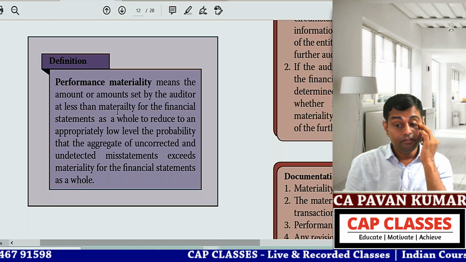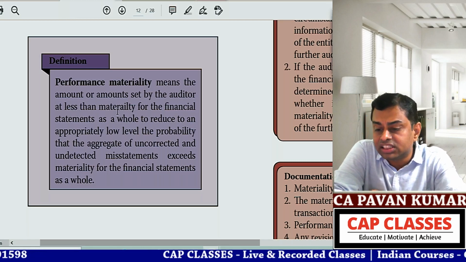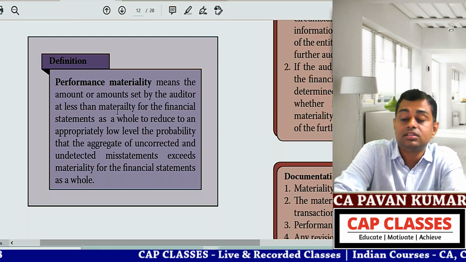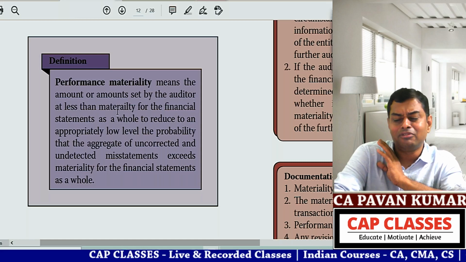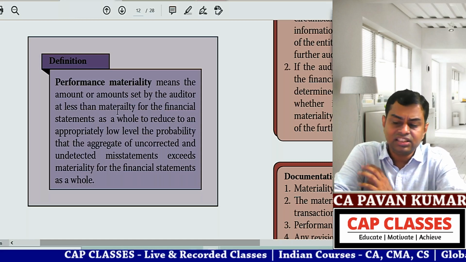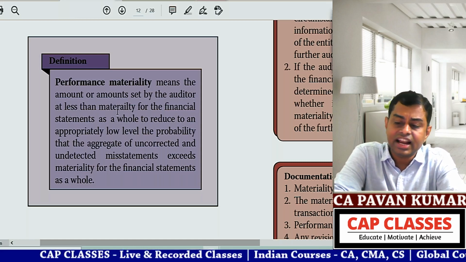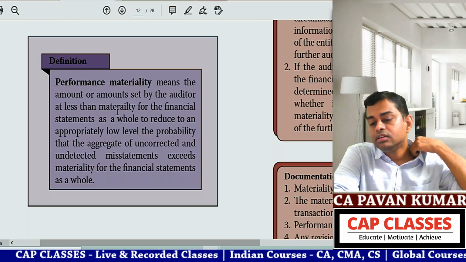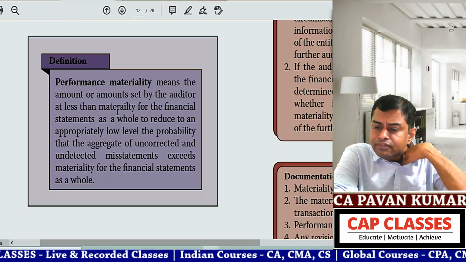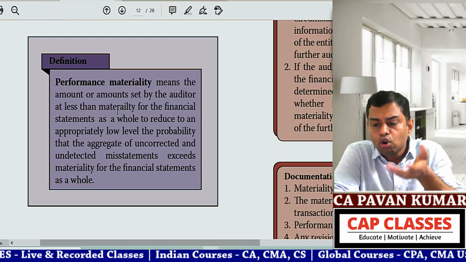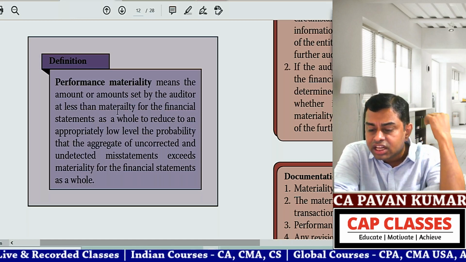50,000, sir. Guys, you tell me. Lokesh is saying 50,000. What about others? How much materiality will you tell? Guys, I want an answer from everyone. Alfie is saying 70. Joseph is saying 80. Vandana is saying 80. Bhagyanath 80. Jashwant 80, 40, 80, 80, 60, 65. All of a sudden, so many numbers, 75, 60.